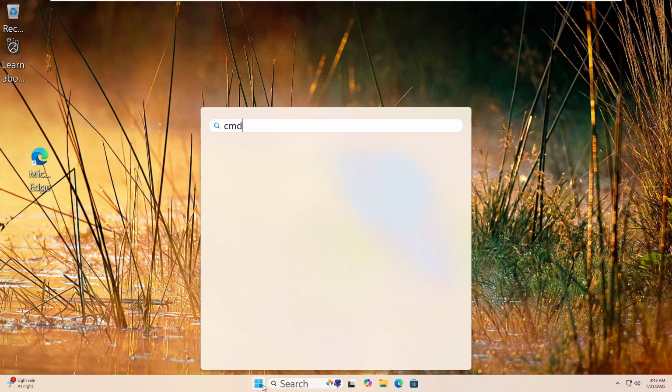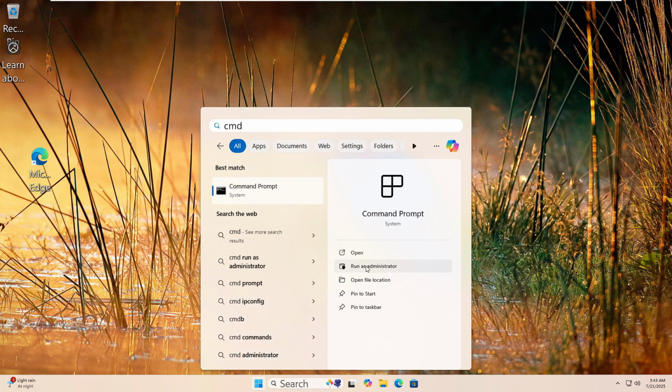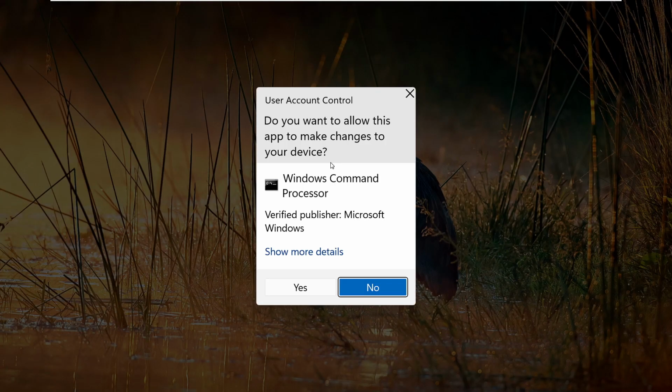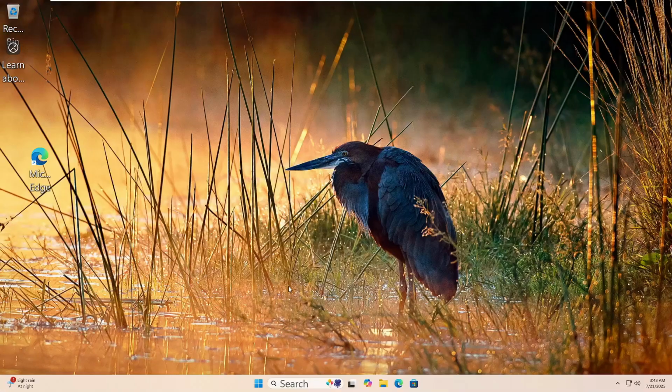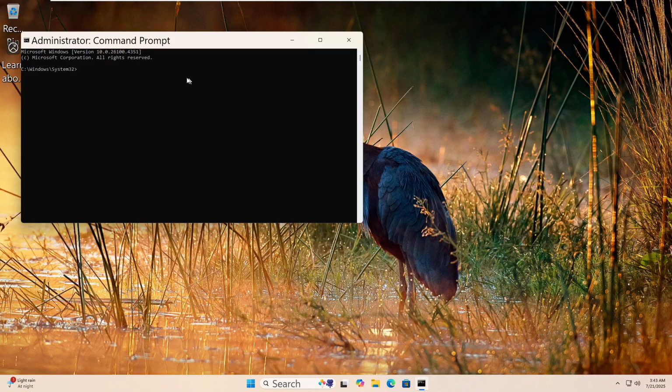Let's run the DISM Tool to fix your Windows image. Click the Start button, type CMD, then right-click on Command Prompt and choose Run as Administrator. Click Yes if prompted. Now type this command, DISM /online /cleanup-image /restorehealth. Then press Enter.